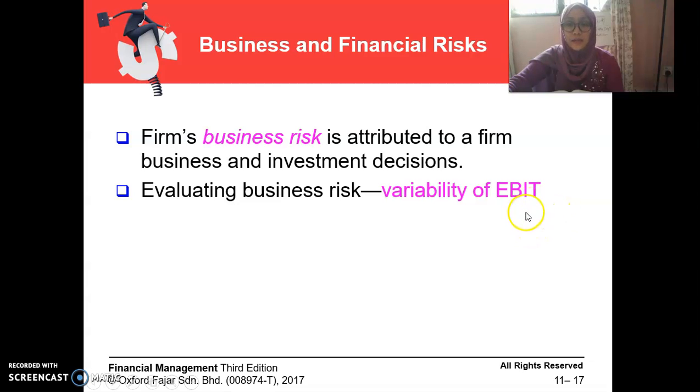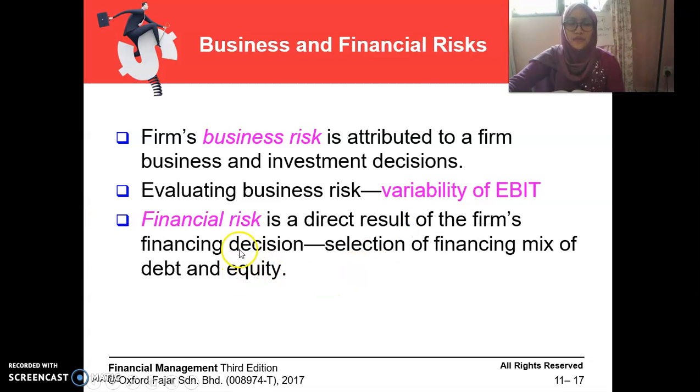EBIT is the earning before interest and tax. So business risk is related with the variability of the earning before interest and tax. Financial risk is a direct result of the firm's financing decision, which is when you select the financing mix of debt and equity.